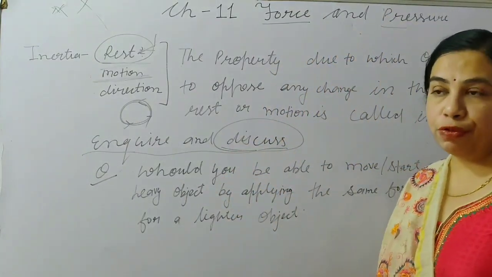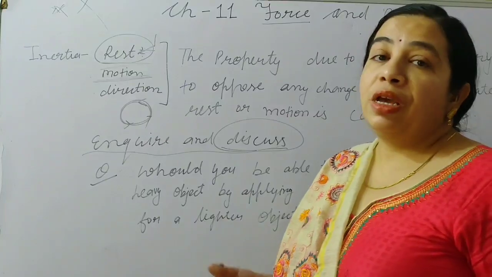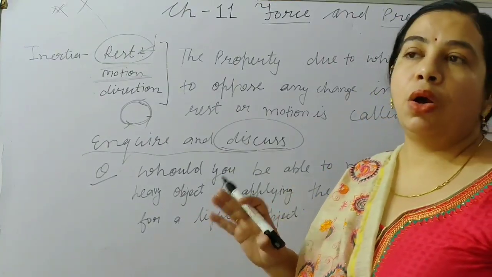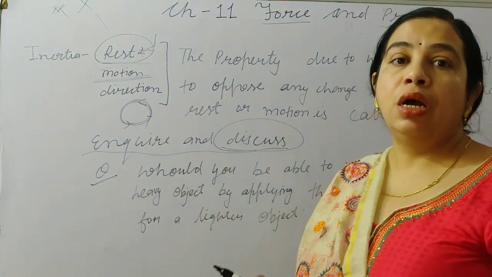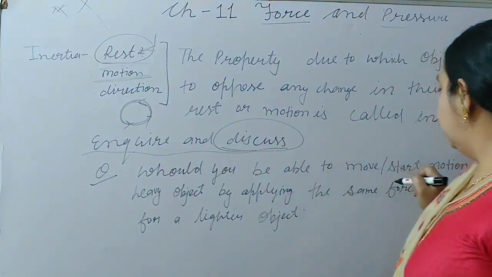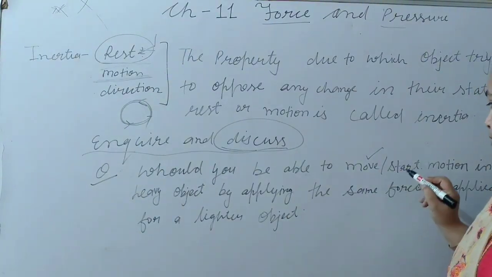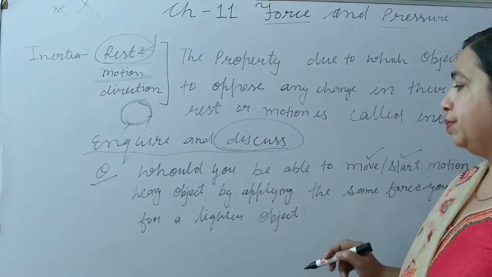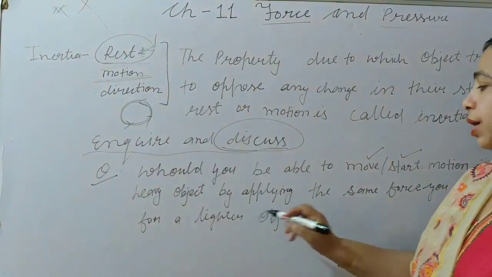Whenever we are applying force, the measurement of force, or we can say the magnitude of the force, will not always be the same. According to the situation and according to the mass of the object, we change the amount of force. Like, would you be able to start motion in a heavy object by applying the same force you applied for a lighter object?